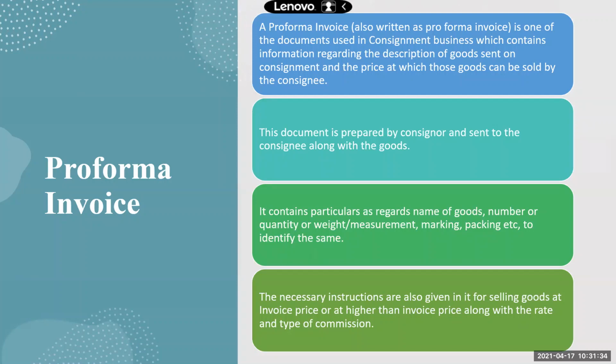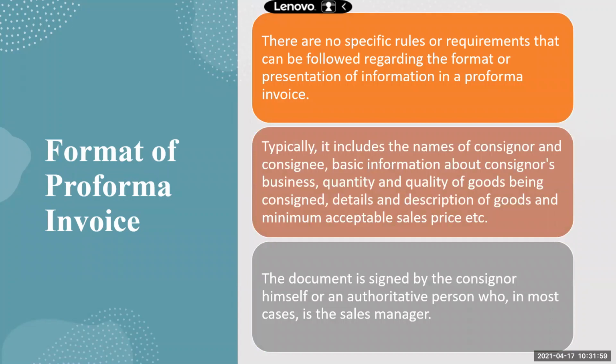So invoice price and all, we will look into later. You will not understand the terms right now, so leave it aside. You only have to understand that pro forma invoice is an important document in case of consignment. It is prepared by the consignor. It is sent to the consignee along with the goods. It has all details about the description of the goods. So these 4 points, if you remember, that's sufficient, right? We will move forward and see the format of a pro forma invoice.